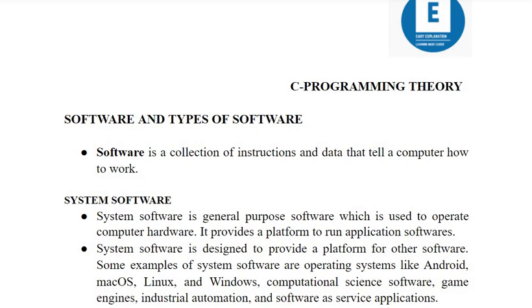Before coming to types of software, let me tell you, in the real world all of you are using some software. For example, in a laptop you are using Windows or Ubuntu, or in a mobile phone you are using Android. All these are software. Also you are using a Word document or some application game. Even they are also software.